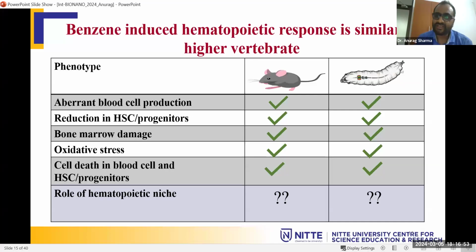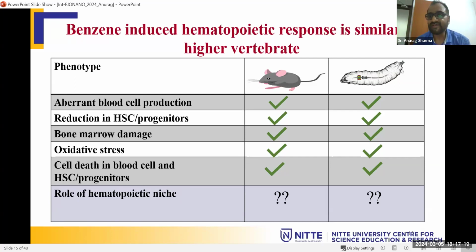In the higher vertebrates, the Drosophila lymph gland is also getting the same type of response. But what is not known is the role of the hematopoietic niche, or the microenvironment. In the mice, it is not known. And then in the fly also, we decided, why don't we check the role of the hematopoietic niche, because it is always good when we are using the model system.